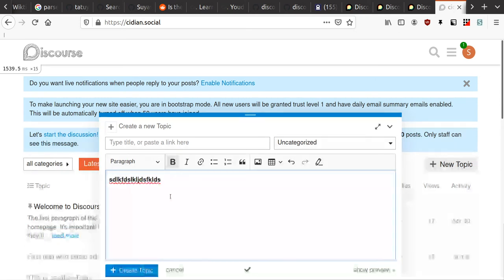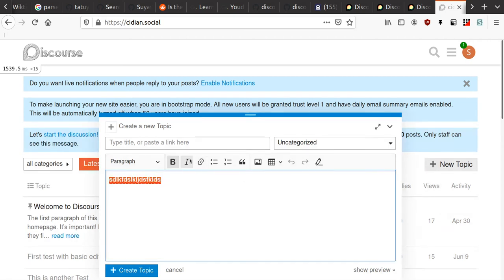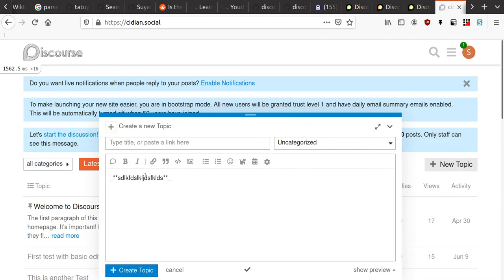And in case there are some parts where you want to use the old editor, you can just click here and switch back to the advanced editor. And here you can go back to the basic editor. So for example, we can now turn this into italics,